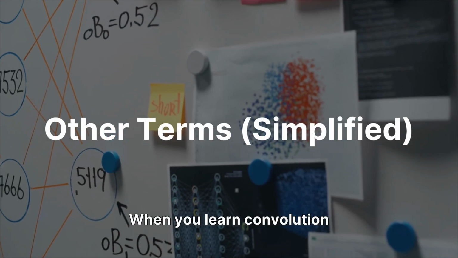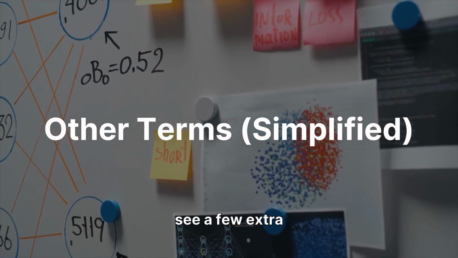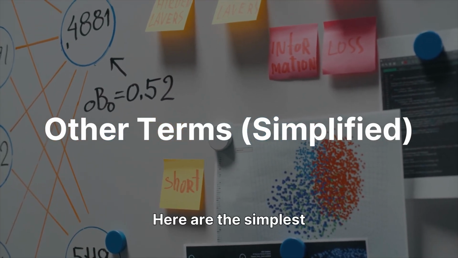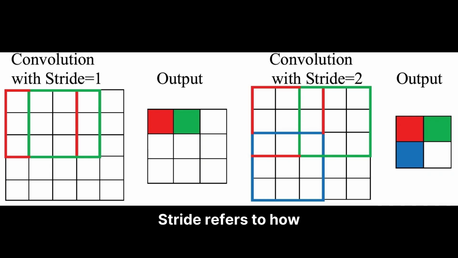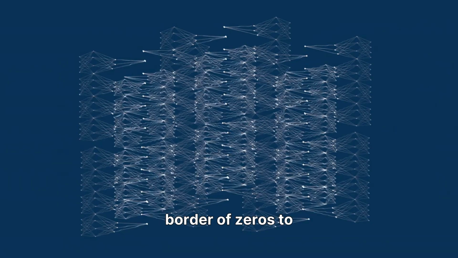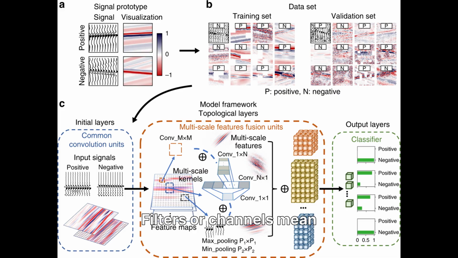When you learn convolution and deep learning, you'll see a few extra terms. Here are the simplest explanations. Stride refers to how many steps the kernel moves each time. Stride 1 moves 1 pixel each time, while stride 2 jumps 2 pixels, which is faster but captures less detail. Padding involves adding a border of zeros to the image so the output doesn't shrink. Filters or channels mean multiple kernels applied at once. More kernels equal richer understanding and more features.